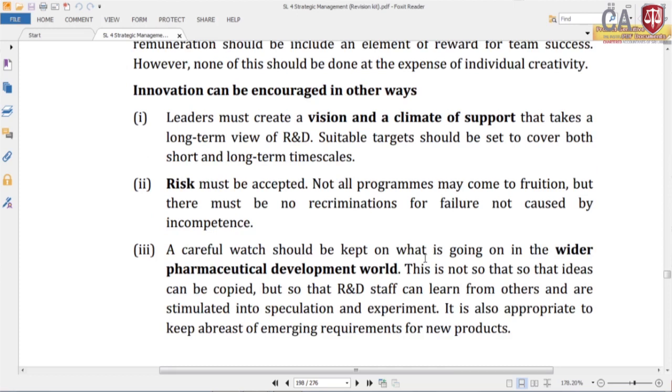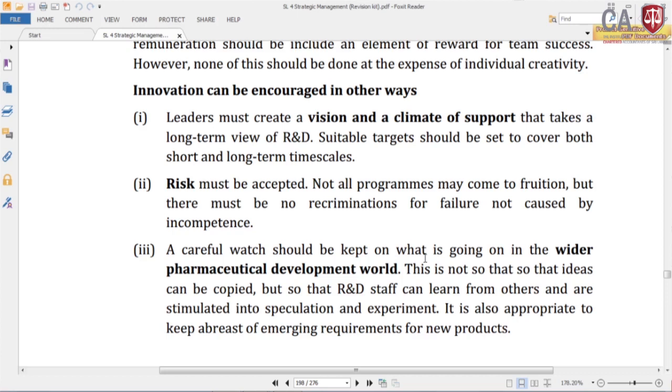Leaders must create a vision and climate of support that take a long term view of R&D. Suitable targets should be set to cover both short and long term time scales. So, there should be a vision and top management should support R&D. The second point is risk must be accepted. Not all programs may come to fruition, but there must be no recriminations for failure not caused by incompetence. You should allow them to accept the risk.